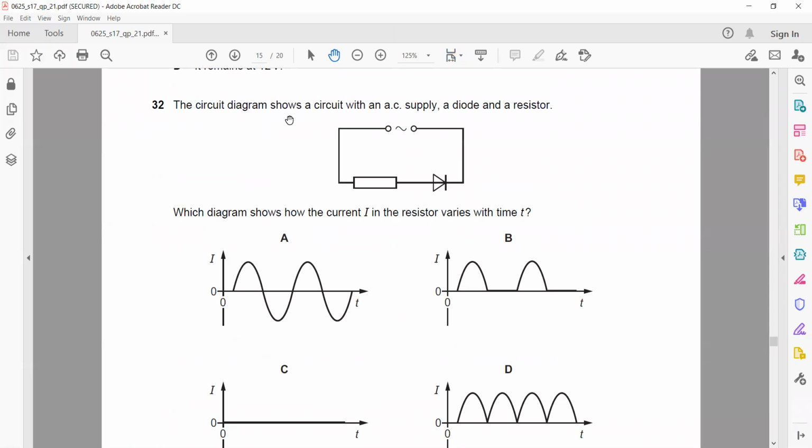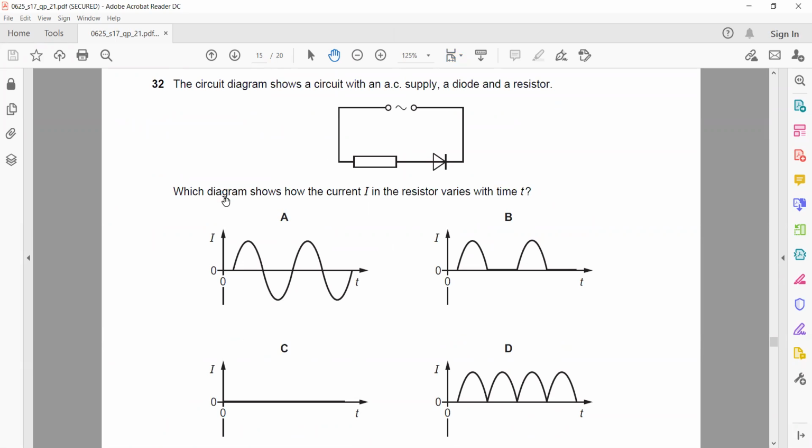The circuit diagram shows a circuit with AC supply, diode and resistor. Which diagram shows how the current in the resistor varies with time? Basically, when AC is used, we are using both directions, it means current in both directions. This is showing current in one way. This is also showing current in one way, but this is possible.